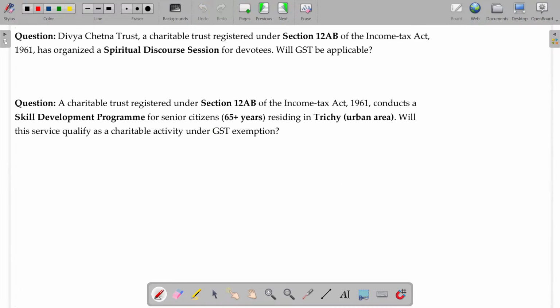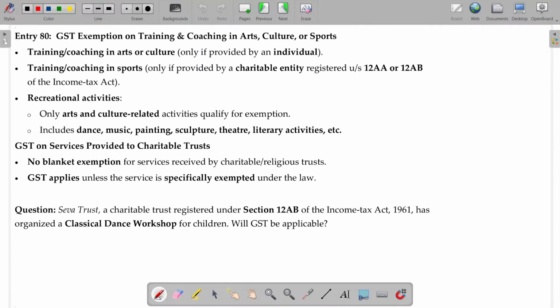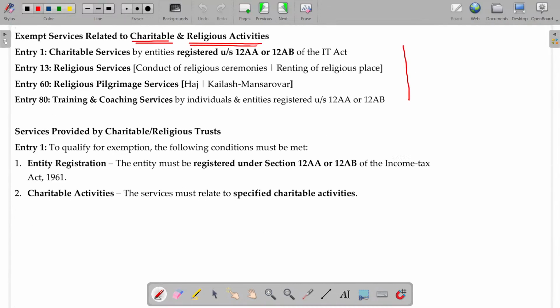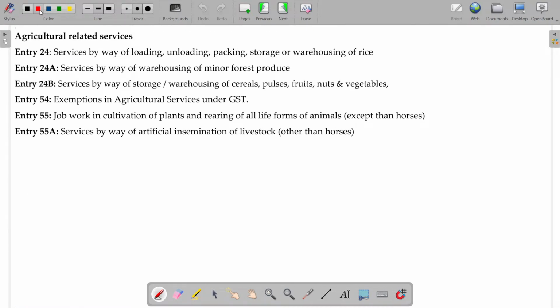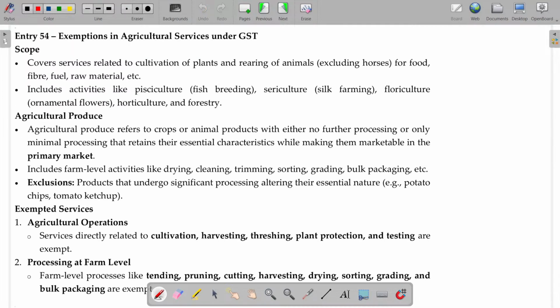Okay, second set. This is the first set. Here how many entries are there? Entries 1, 13, 60, 80. Four sets are going to be discussed under this. Of course, entry numbers are not required to be memorized. For understanding and cross reference, if there is any doubt, you can go and see the bare act of this exemption list, entry number 1. If you go on, you will get full details. Four entries are there. Then agricultural related services are also most probably exempted. One is charitable and religious. The second one is agricultural related services. Here we have around 6 items.